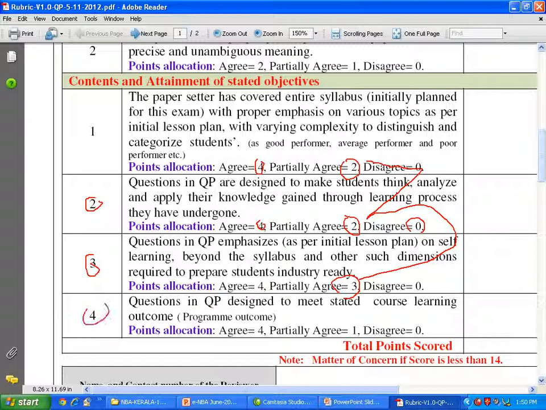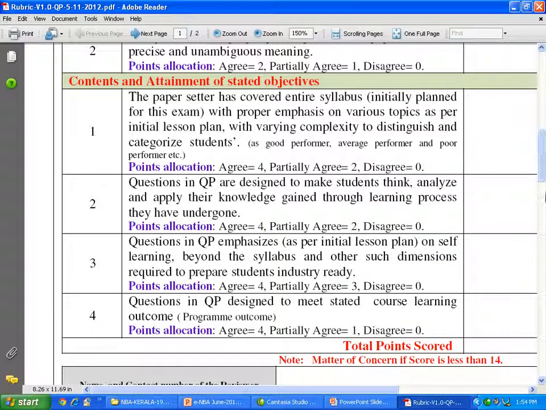Fourth one is questions in the QP designed to meet the stated course learning outcomes, COs, whatever we talk about. You must do it. For a beginner in the profession, when they have not totally understood, it's all right, 1 mark. Otherwise, defining a high quality course outcome, teaching accordingly, and setting the question paper to meet the stated course outcome for that particular course is mandatory. We don't have any excuse in this.